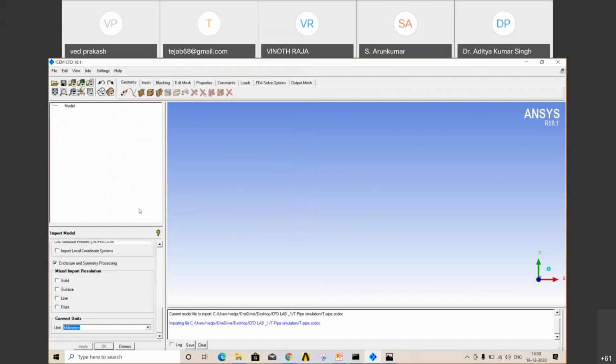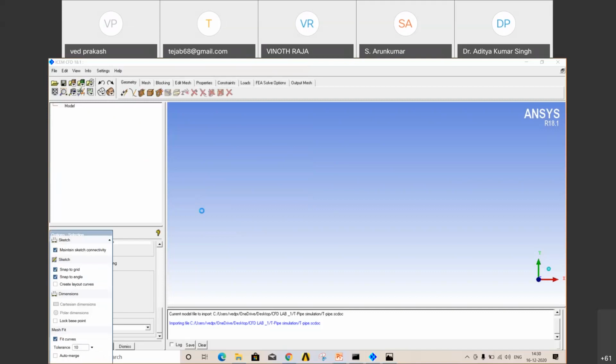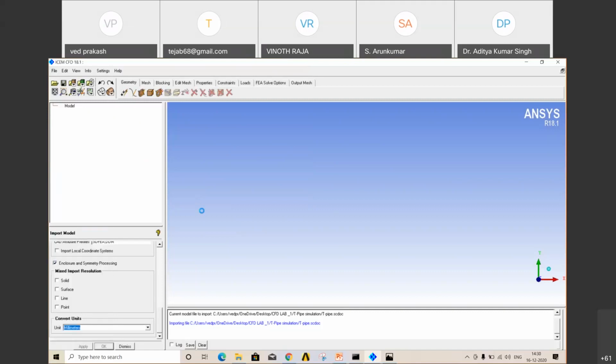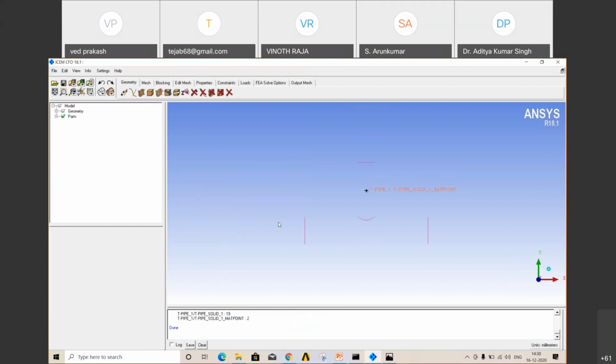Okay, it is loading. If your configuration is very high, then it won't take much time. Sometimes it takes time, but not more than 30 or 50 seconds. Okay, so we have uploaded our geometry. You can see it like this. This is the interface. Okay, utility tools.